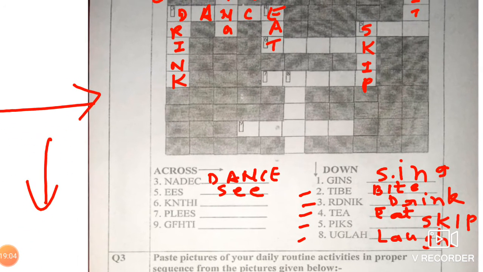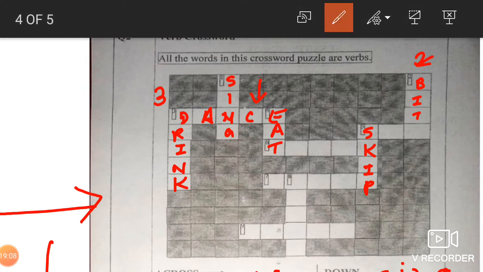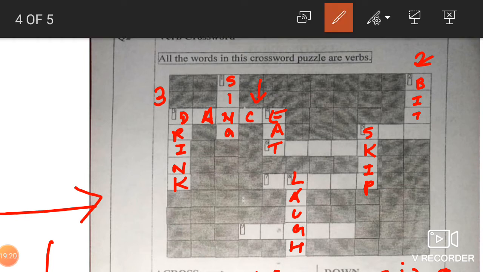Sorry, number 8 is laugh. You have to go down and I did horizontally beta. Sorry. So where is number 8? Laugh. LAUGH, laugh. Extremely sorry, I went vertically. Across चले गए सारिका टीचर. Now once again we are coming to number 5, C. ये हो गया SEE. देखो एक S ऑलरेडी लिखा था because we have already written downward, that is SKIP, skip.